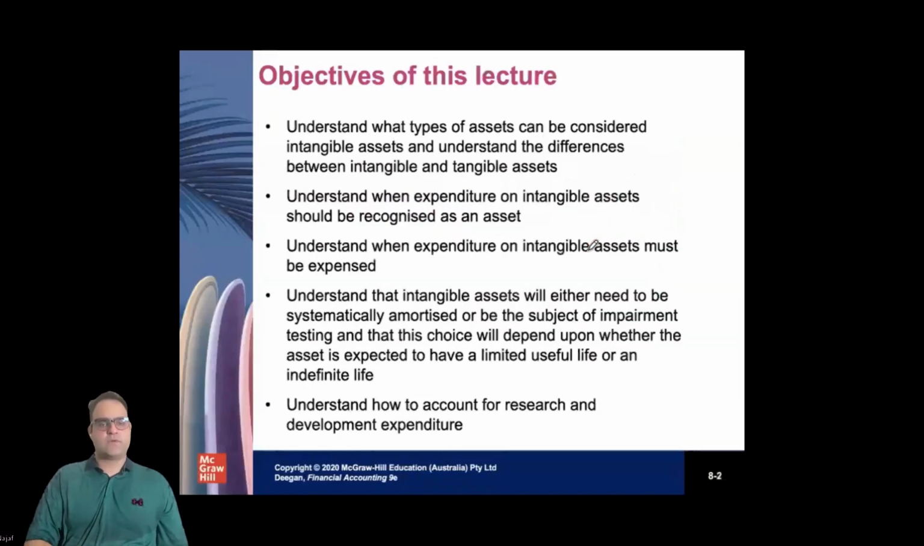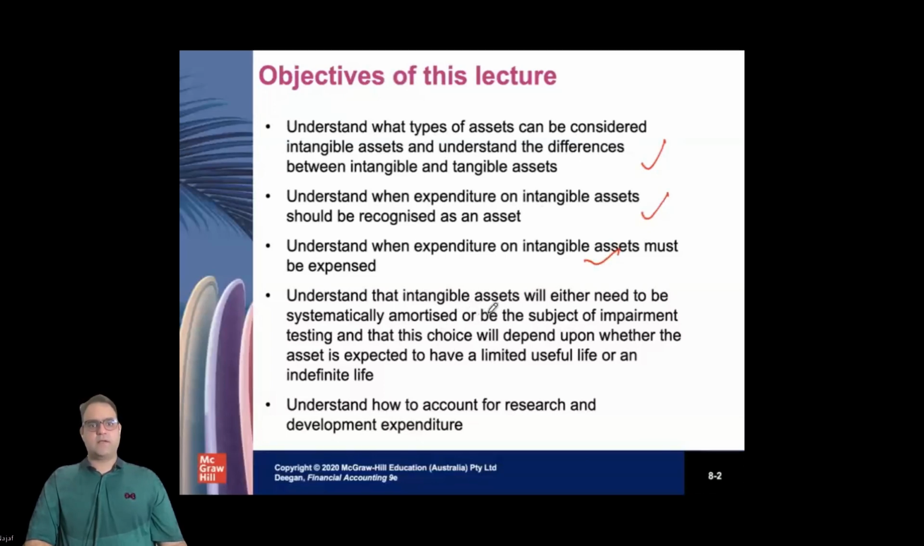Now, what are the objectives for this lecture? The objectives are very clear. We try to understand a little bit more about intangibles, how they are different from the tangibles. Try to understand the expenditure which we spend on the intangible. Should we make it a part of our assets or a part of the profit and loss account? Then try to understand when the expenditure on the asset can be expensed out.